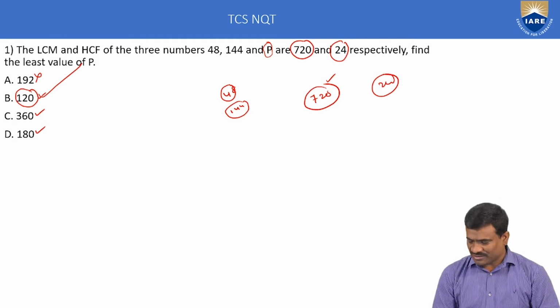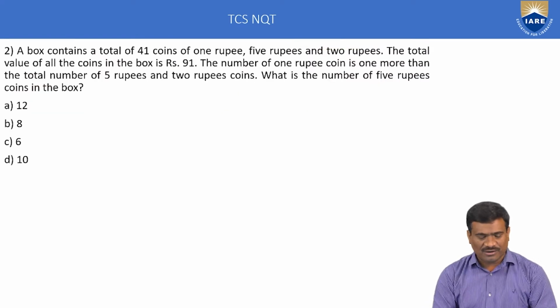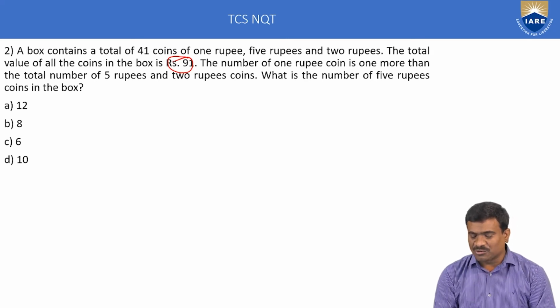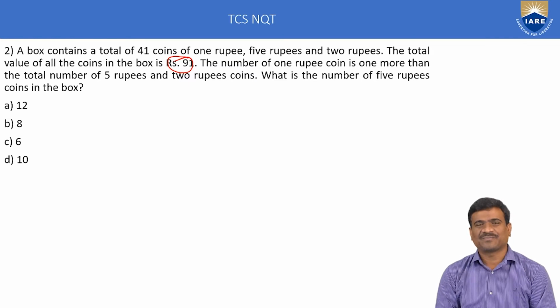Okay, right. Next, the second example. This belongs to the ratio and proportion concept. A box contains a total of 41 coins of 1 rupee, 5 rupees and 2 rupees. The total value of all the coins in the box is 91. The number of 1 rupee coins is 1 more than the total number of 5 rupee and 2 rupee coins. What is the number of 5 rupee coins in the box?